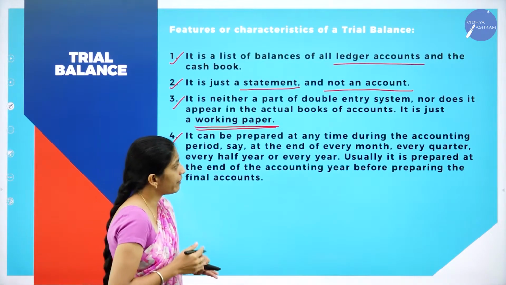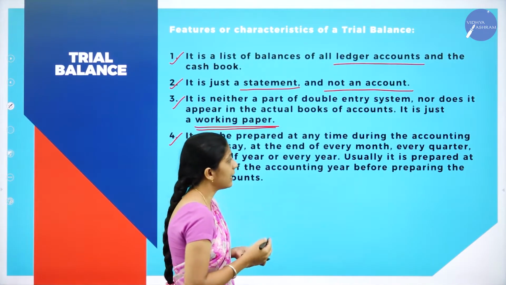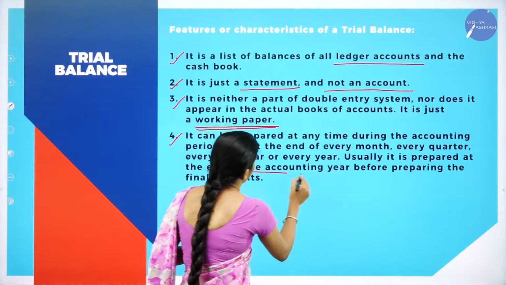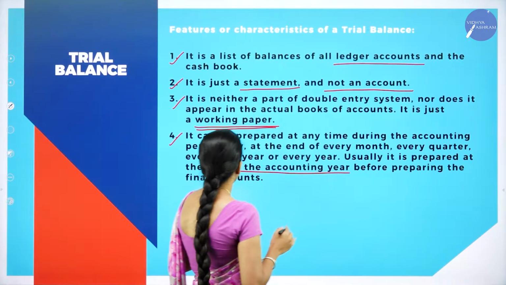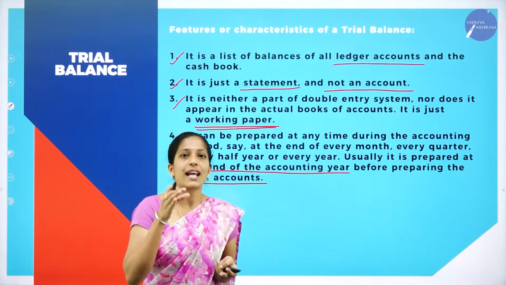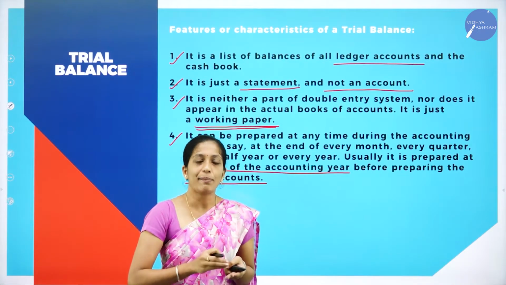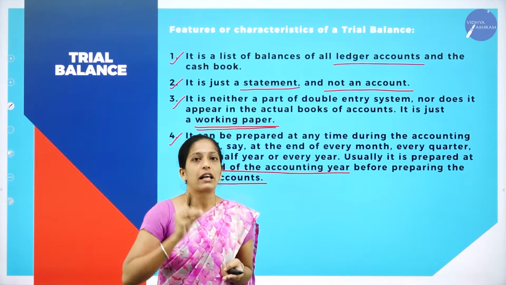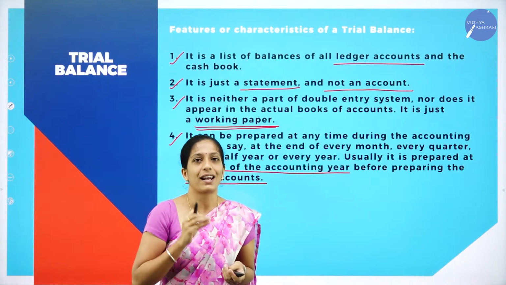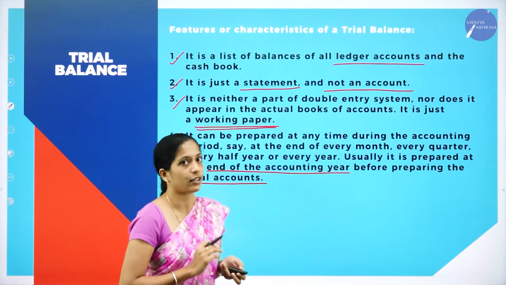Say at the end of every month, every quarter, every half year, or every year it can be prepared. Usually it is prepared at the end of the accounting year before preparing the final accounts. So before preparing the final accounts, we have to prepare a trial balance in order to check the accuracy. If the trial balance is wrong, then our final accounts will also become wrong. So we prepare a trial balance in order to check whether our journal as well as ledger account is correct or not.